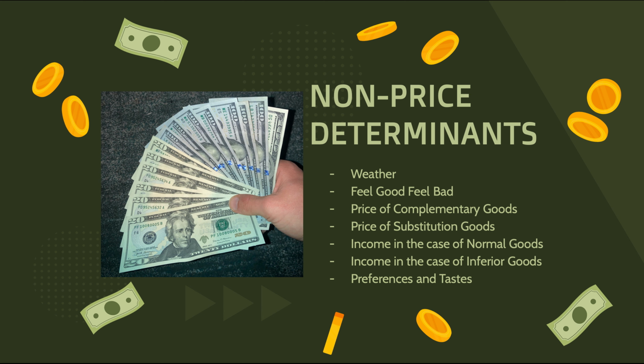So, first one is the weather. So, let's say someone is selling ice cream on a cold day at the beach, for example, or just in cold weather. The demand for it isn't going to be very high, even if its price is low, because it's cold. Why would you want ice cream? But now, let's say the price of ice cream is doubled, but it's a really warm day at the beach. You're going to want that ice cream, even though it's much more expensive, because you demand it at the moment. It's really warm, right? So you're going to want some ice cream.